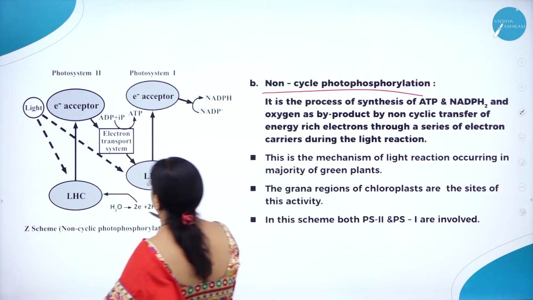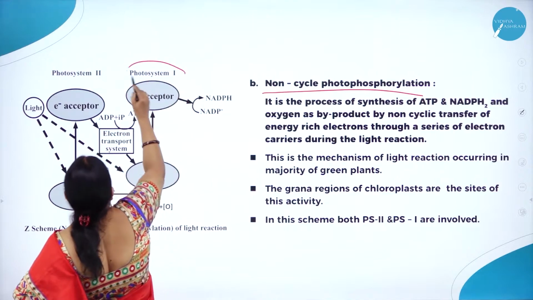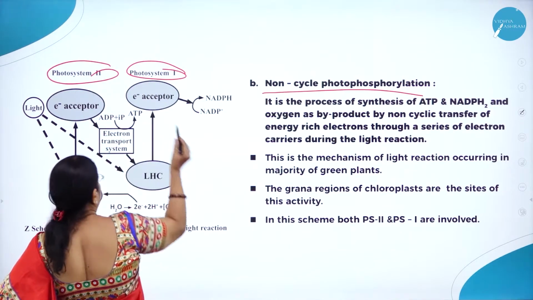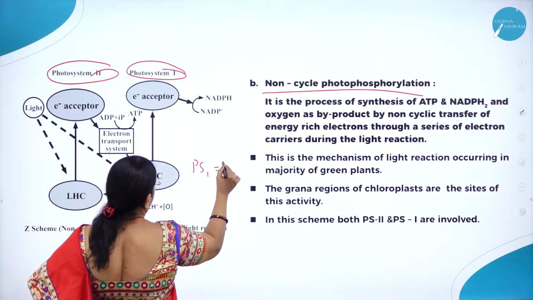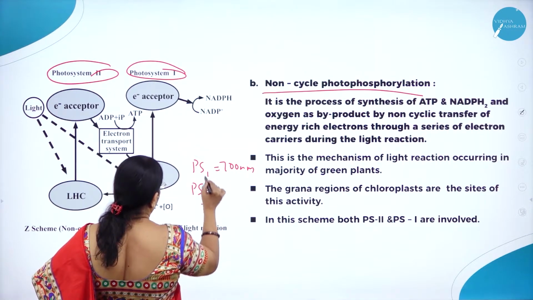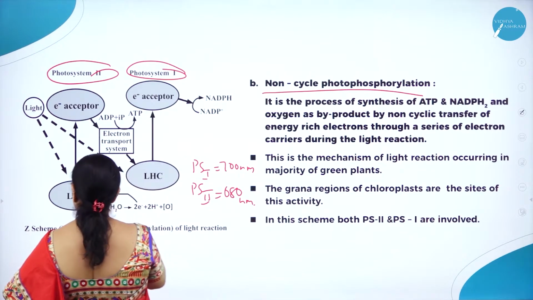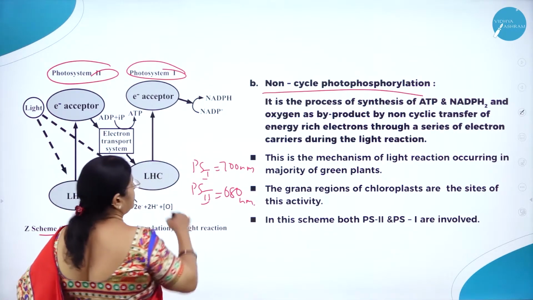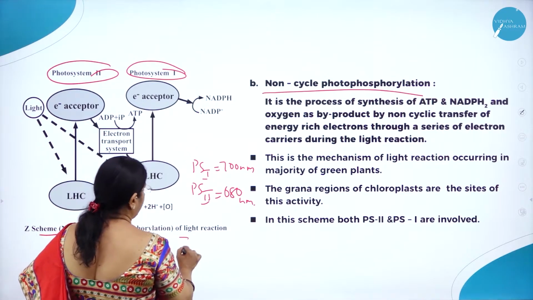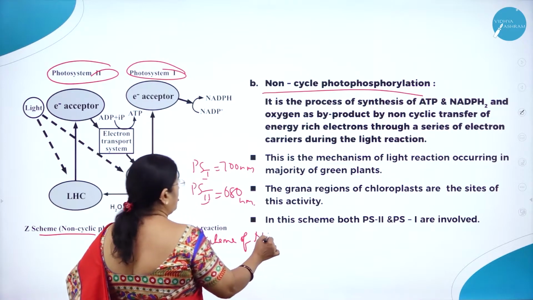So here we can see non-cyclic photophosphorylation. Both the photosystems are utilized: both photosystem 1 with 700 nm and photosystem 2 with 680 nm. This is in the form of Z, so it is also called the Z scheme of non-cyclic